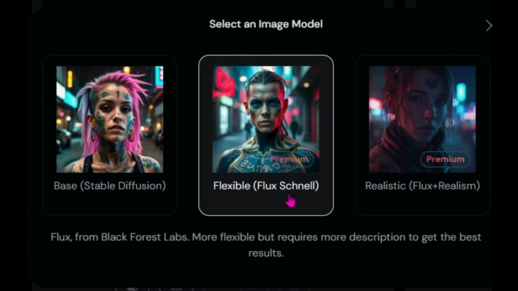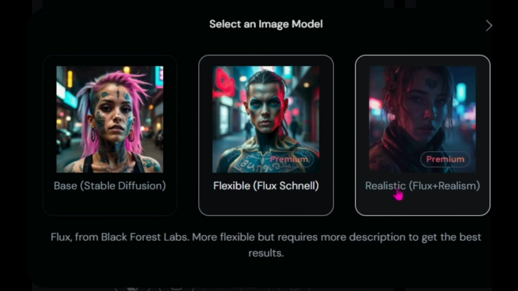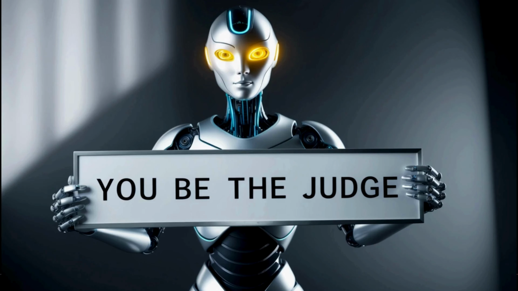which, if you've used Flux for any of your image generation, you know that it is coming out really, really good for photorealism, which makes it perfect for these kind of cinematic things that we might want to be putting some voice on here. And then we've got access as well to the realistic Flux plus realism, which is going to be your top level realism image generation out of Flux right now. So I'll let you decide for yourself if you're feeling Flux over Leonardo AI.